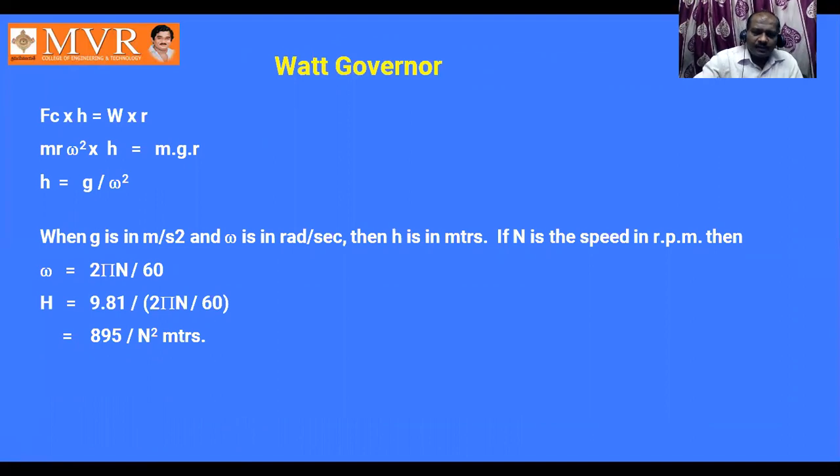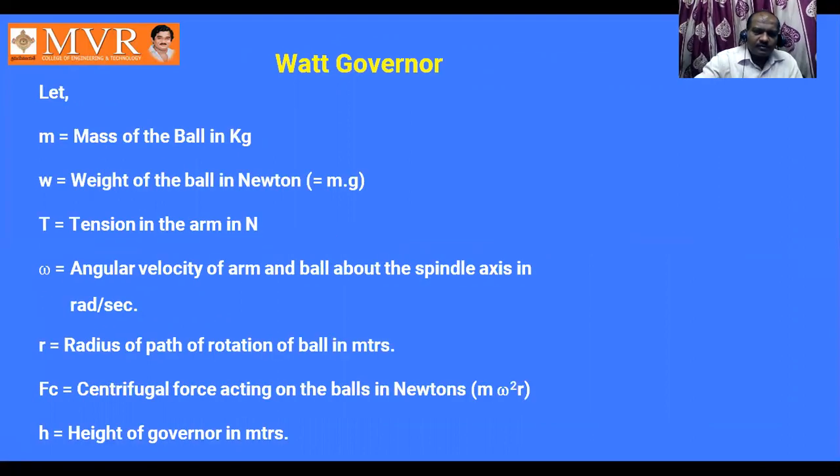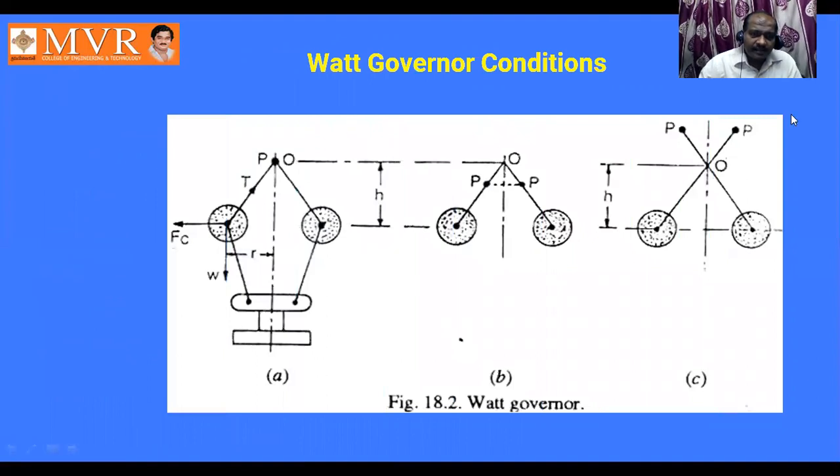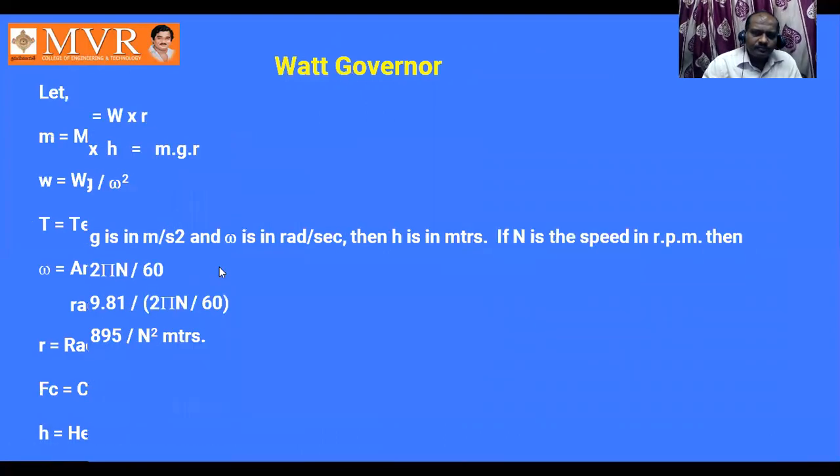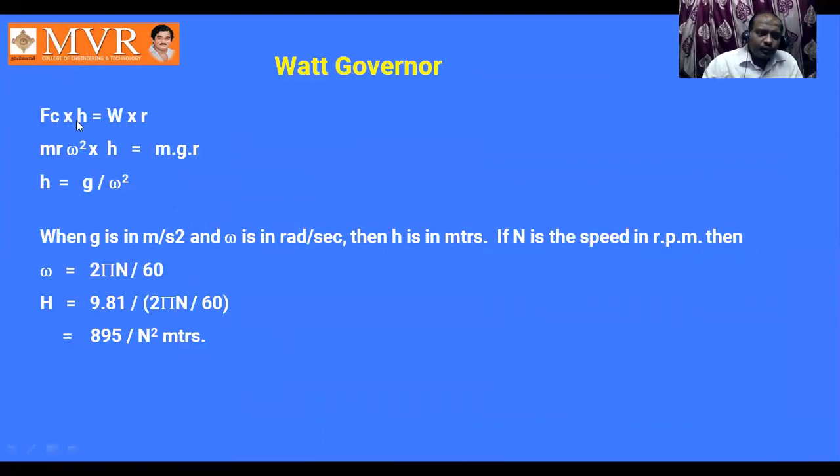By applying the moment equation, if you observe this one, this is the force acting here, and if the pivot is at O, we have to calculate the perpendicular distance with respect to h. For the weight, the perpendicular distance is going to be r. So you have to consider these two only, and T is intersecting. As T is intersecting, we can neglect that one. So based upon that, Fc into h is equal to weight into r. Why? For the centrifugal force, the perpendicular distance is h only. Fc is m r omega square into h. W is mg into r.